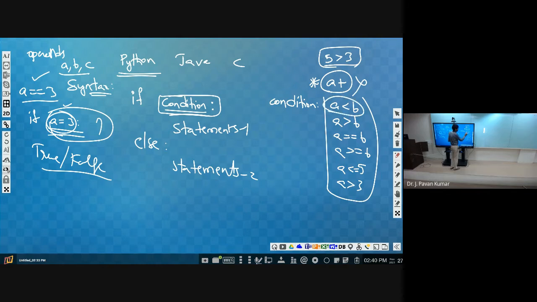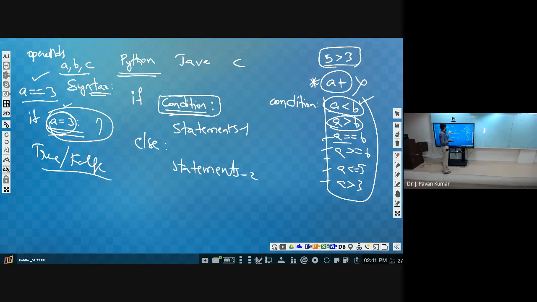A less than B is an expression which results in a single value, so it can be considered a condition. A greater than B is a condition. A equal to B, like this, these are all conditions in the specified format.